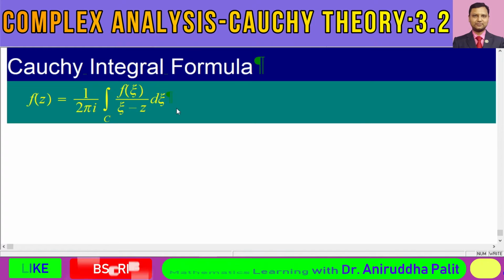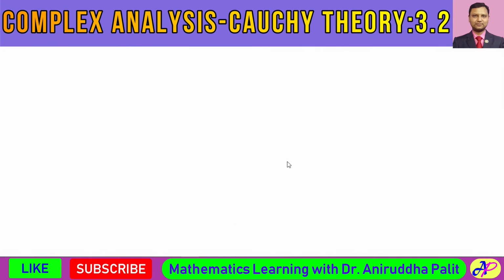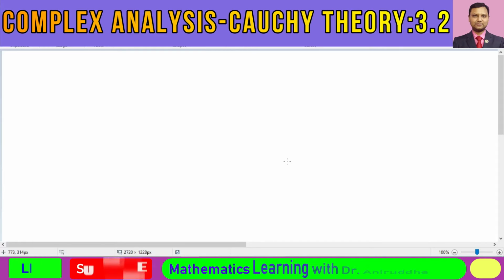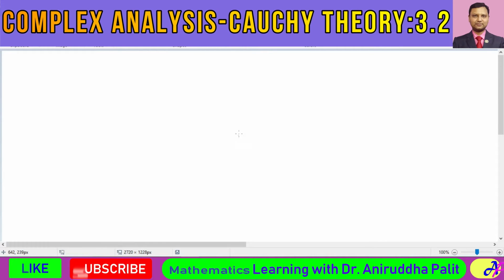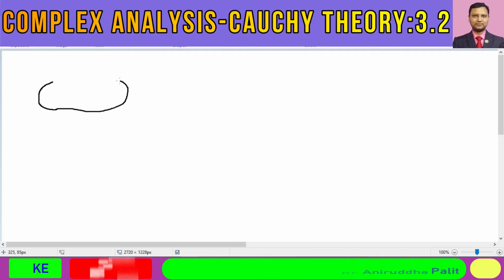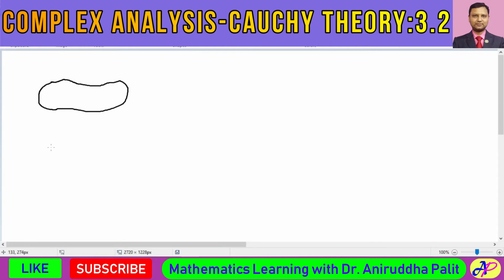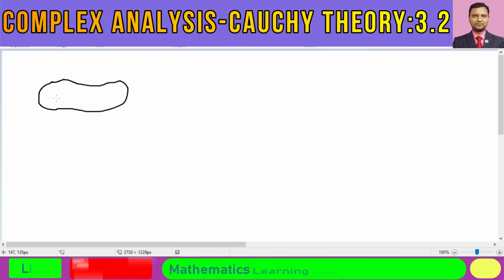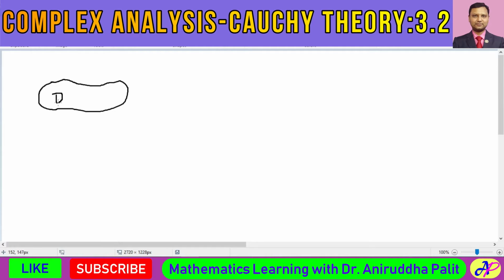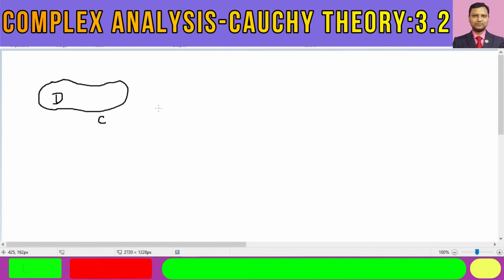Let me draw this one. And z, what is z? Z is a point within this domain D. Let me draw this picture for you. Suppose we have a curve as per the statement. We have this kind of region. We have this kind of simply connected domain. This is the domain D, and this is bounded by a rectifiable Jordan curve C. This is a rectifiable Jordan curve C.